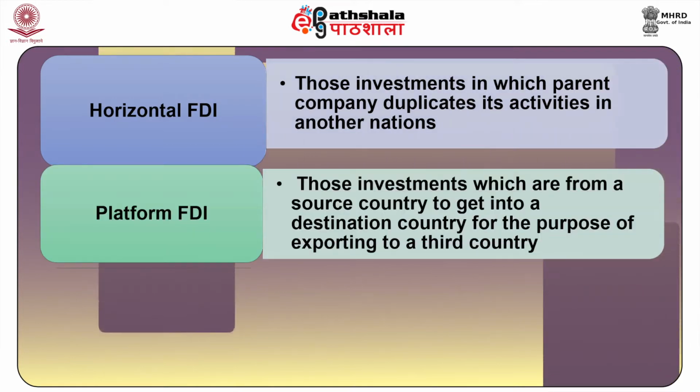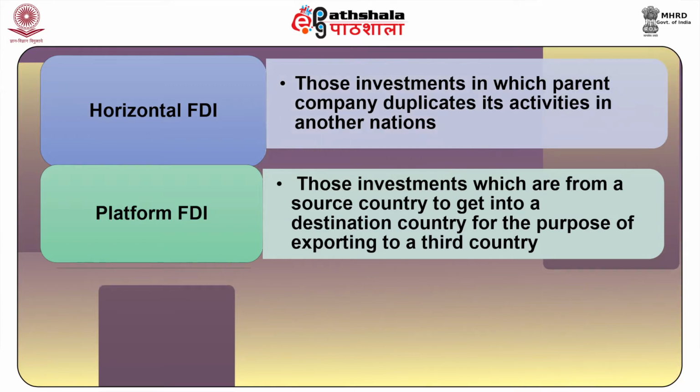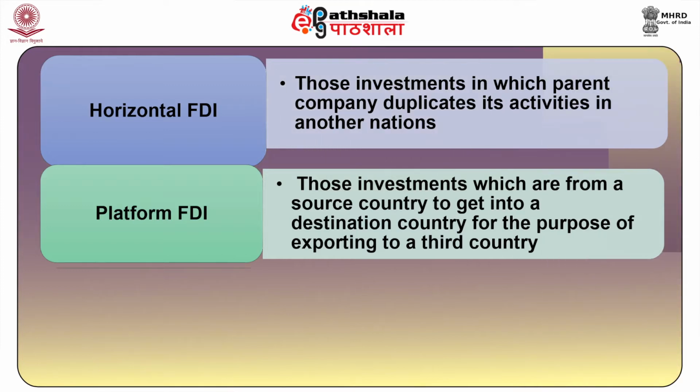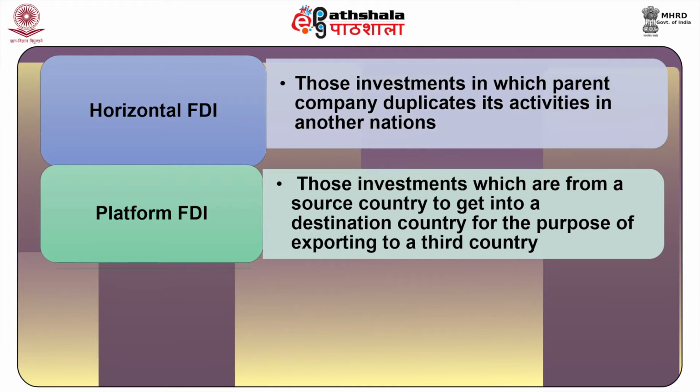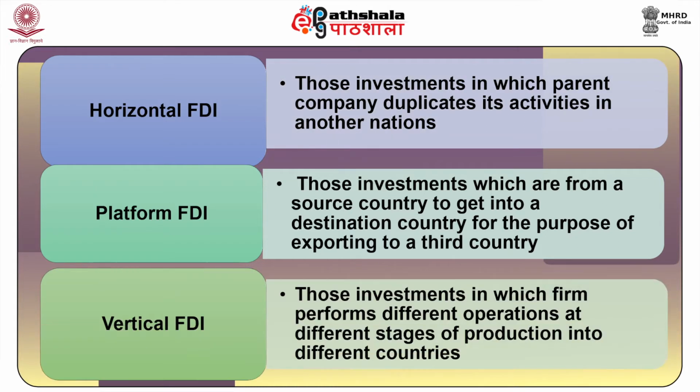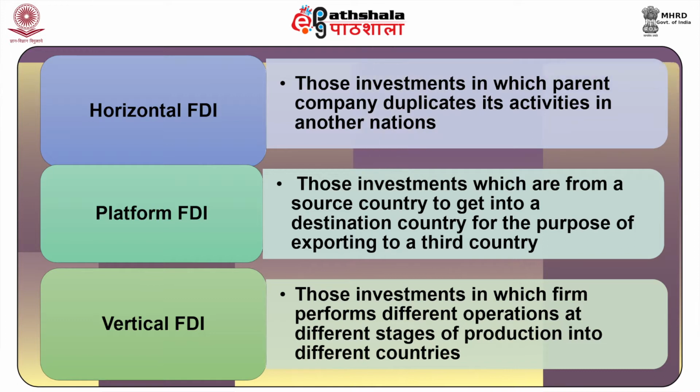Second is platform FDI, which comprises investments from a source country into a destination country for the purpose of exporting to a third country. Third is vertical FDI, which comprises investments in which a firm performs different operations at different stages of production in different countries.